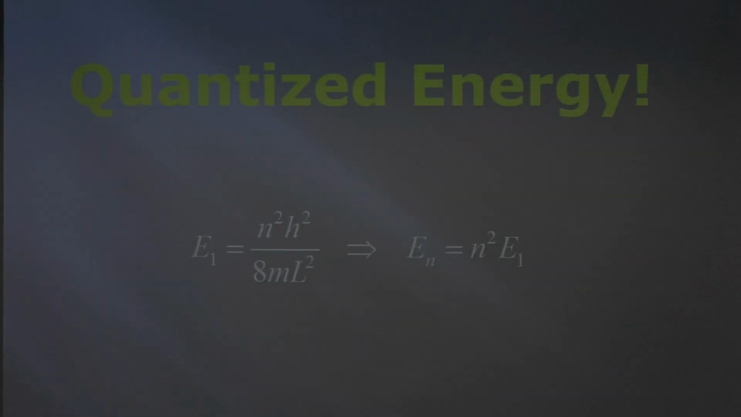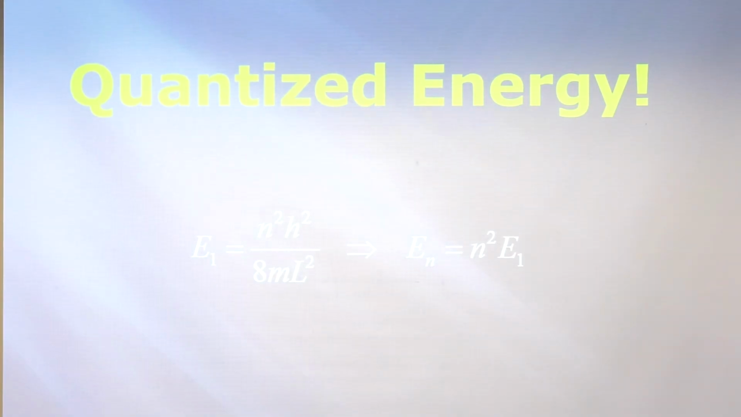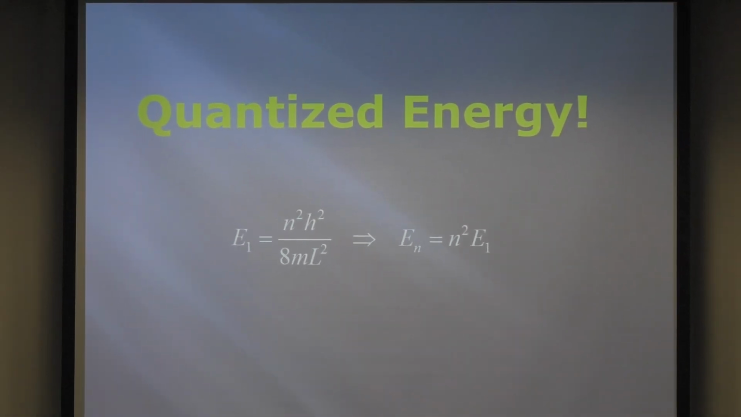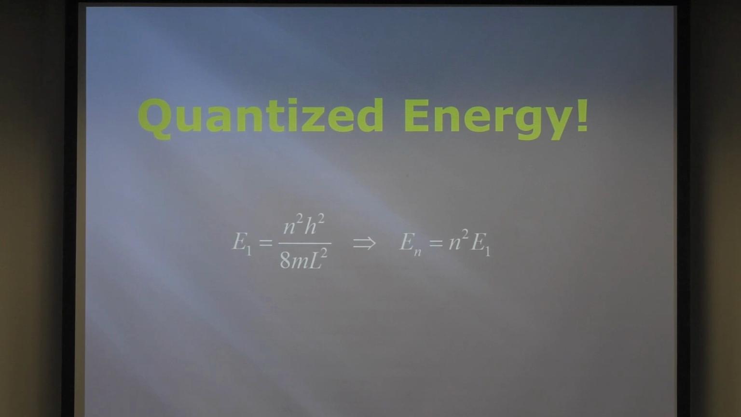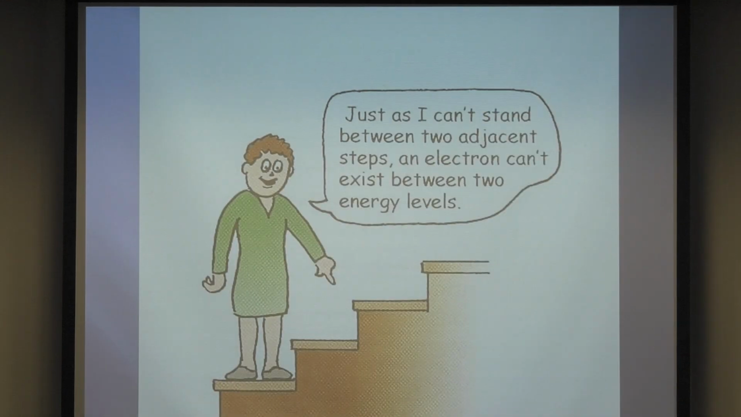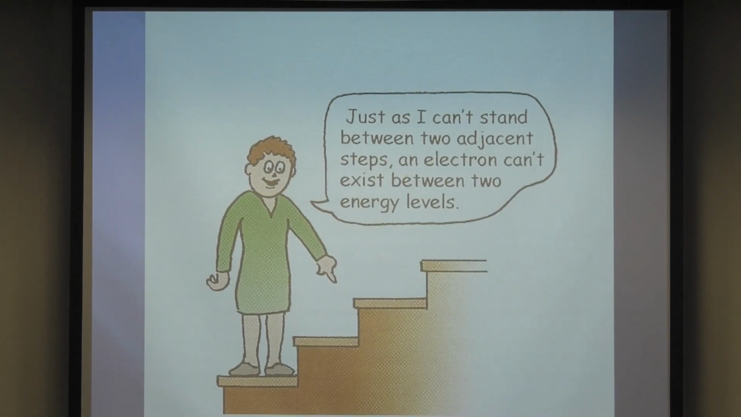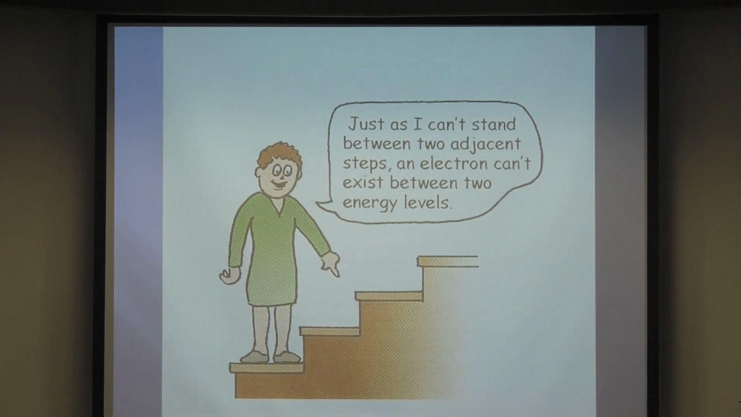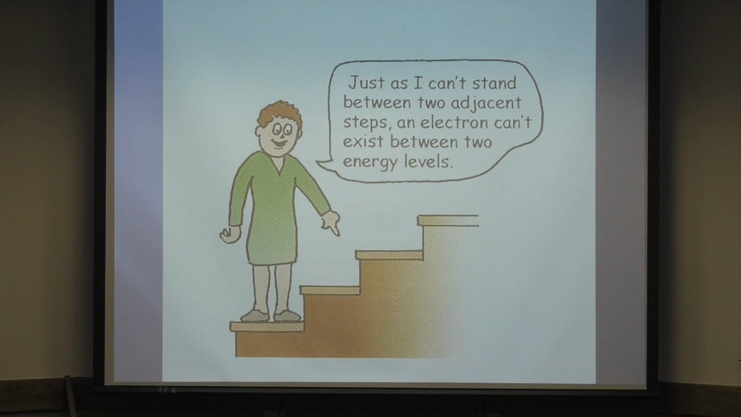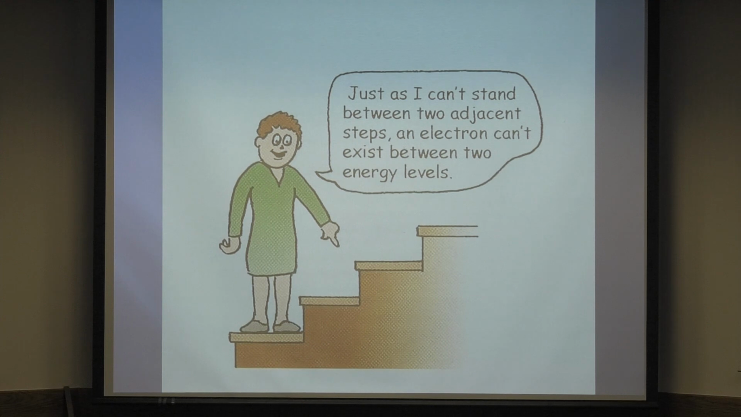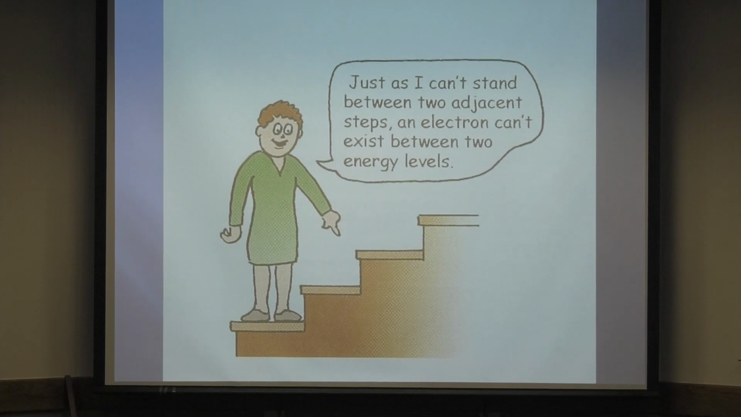By the way, we're going to see this again in a future chapter, so just try to remember it. Particle in a box, quantized energy with this formula, because we're going to see it again. Now this is kind of nice, I like this a lot. Just as I can't stand between two adjacent steps, an electron can't exist between two energy levels. I think that's nice. So energy is quantized.